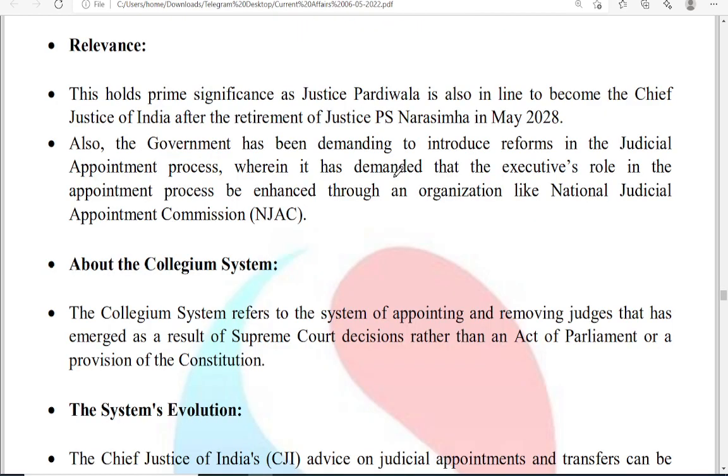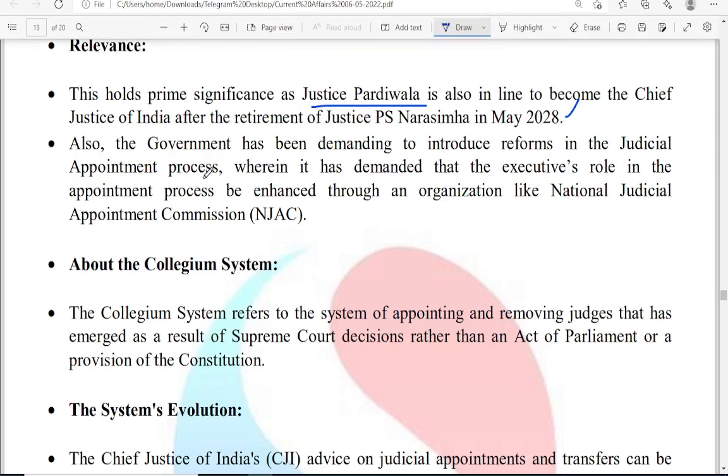Okay. So if you see the relevance of this particular news, this holds prime significance as Justice Pardiwala is also in line to become the Chief Justice of India after the retirement of Narasimha in May 2028. So also the government has been demanding to introduce reforms in the judicial appointment process, wherein it has demanded that the executive role in the appointment is increased.